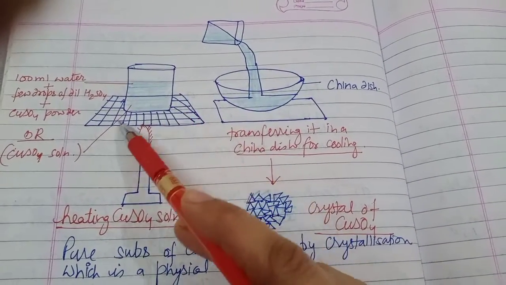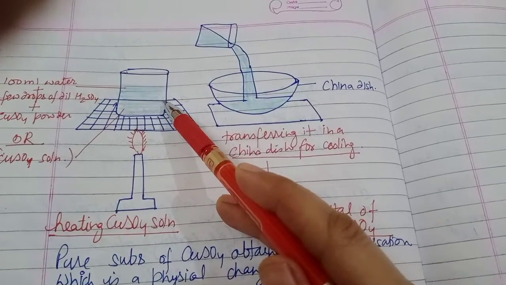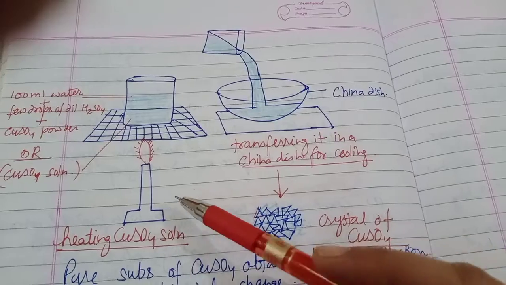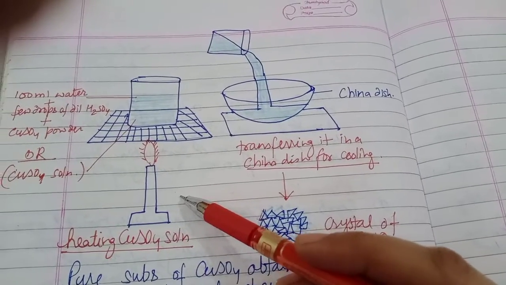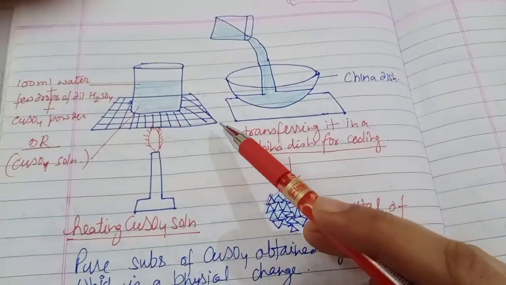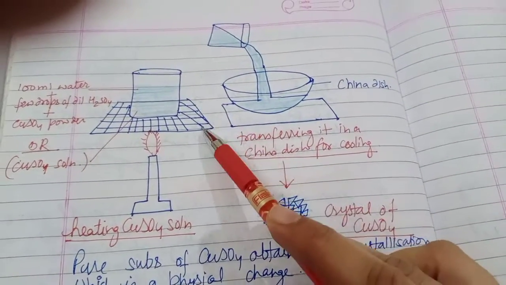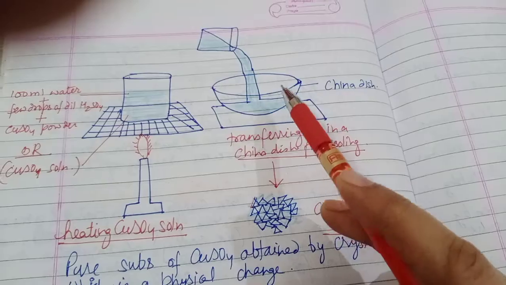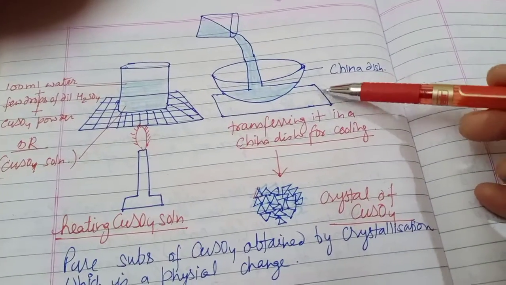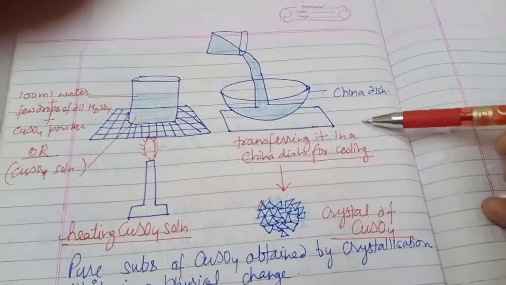In this way we will make copper sulfate solution. We'll start boiling, or we can say heat, the copper sulfate solution. Right. After that, we will filter this solution and transfer it in a china dish for cooling.